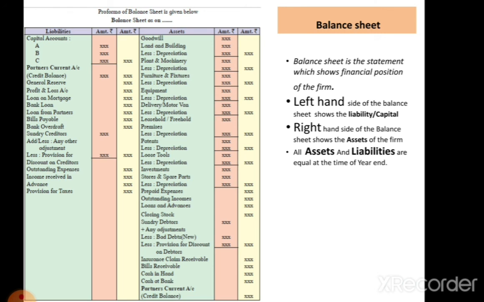So student, in this video we discussed the format of the final accounts, or the preparation of the final accounts, which involves the trading account, profit and loss account, and balance sheet. I hope you have all understood this format. Thank you.